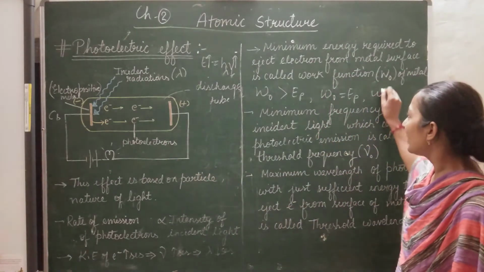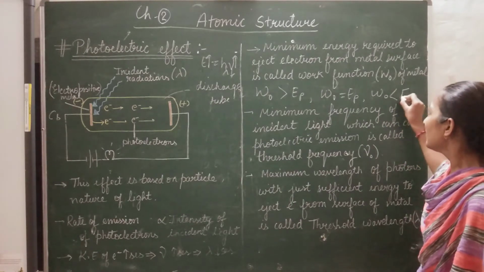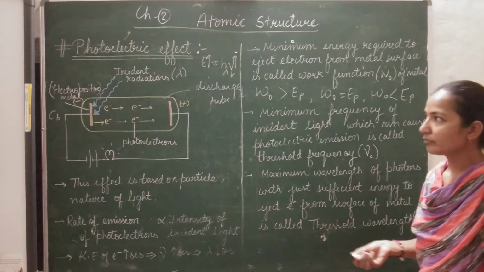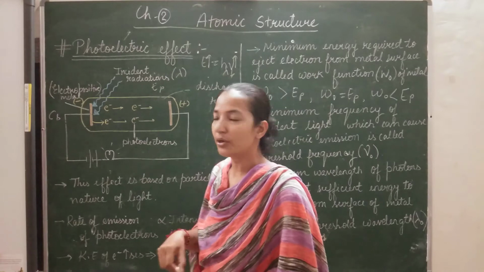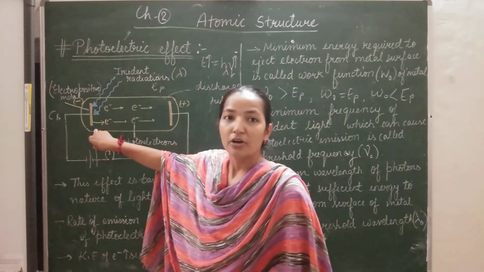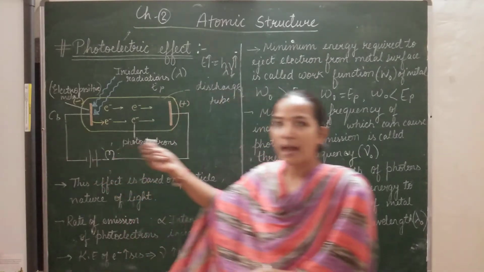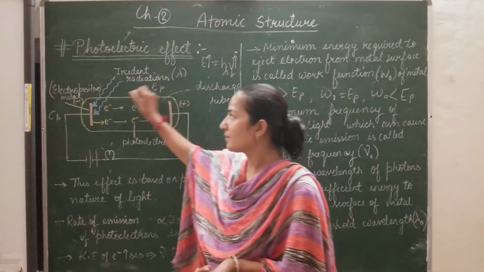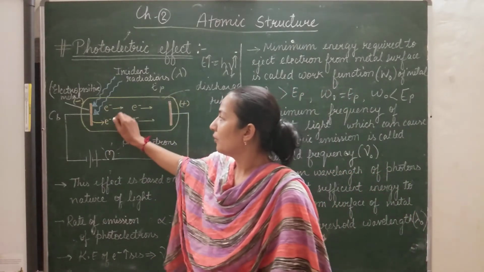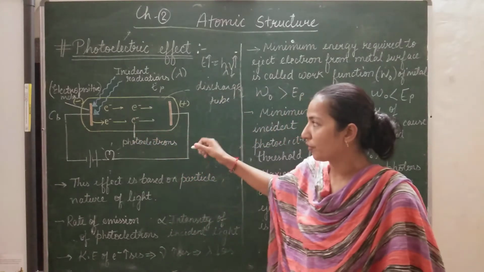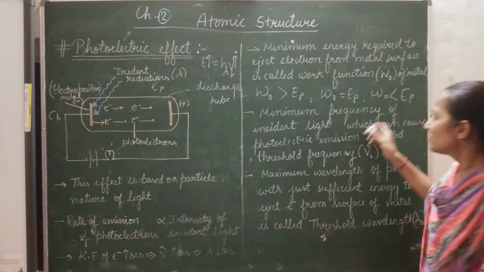And if the work function, or the minimum energy required, is lesser than the energy of the photon, then what happens? Here we are providing energy equal to the energy of the photon, and the metallic surface requires a lesser amount of energy than the energy of the photon. Then the electrons get emitted easily, and the excess energy, meaning the remaining energy of the photon, gets converted into the kinetic energy of the electrons, and the electrons start moving towards the anode. Okay, so this is the work function.